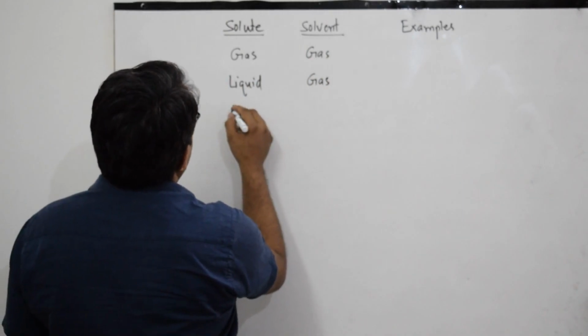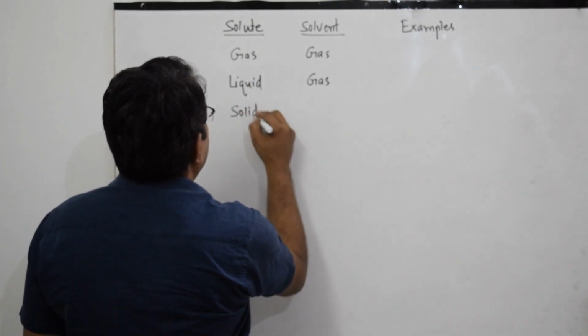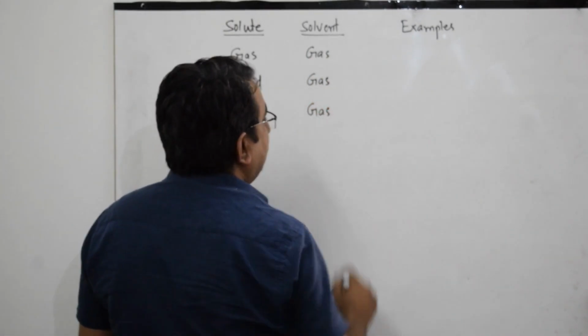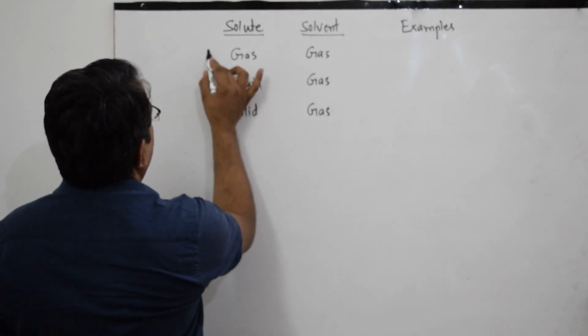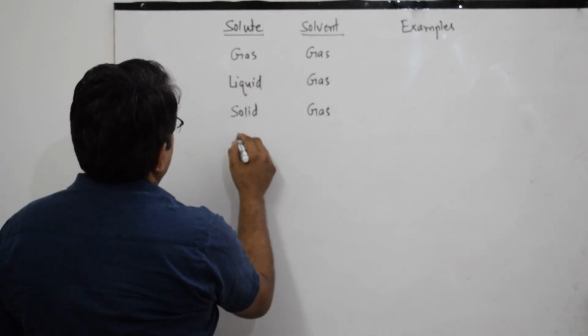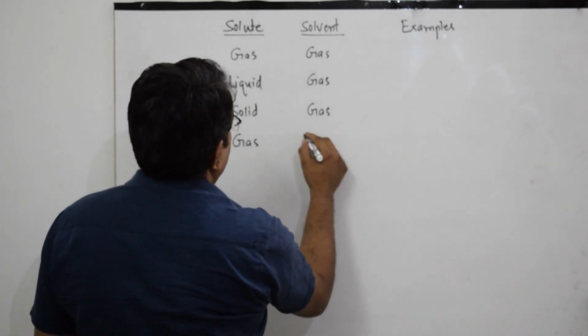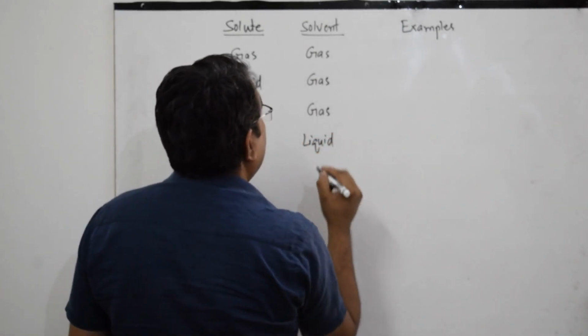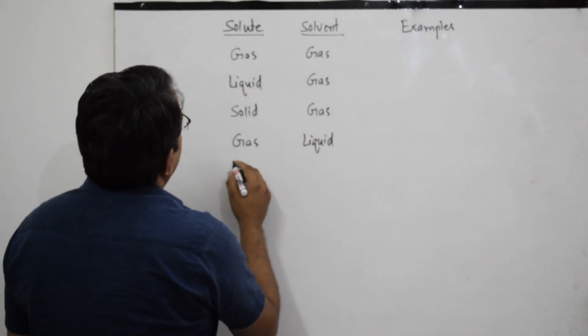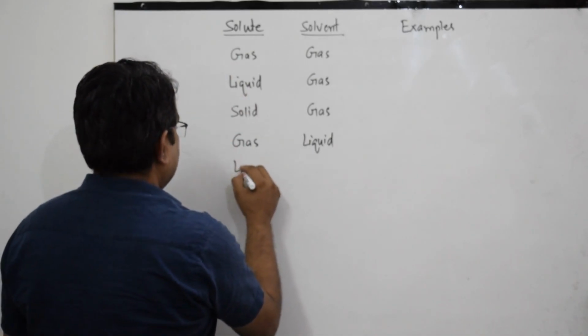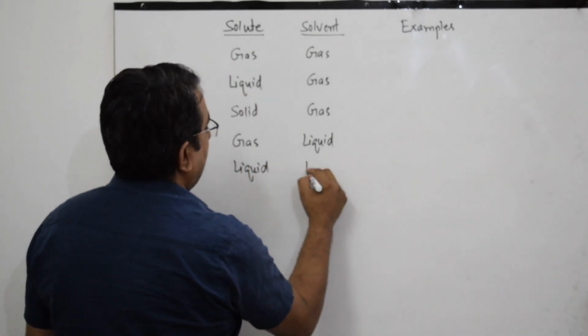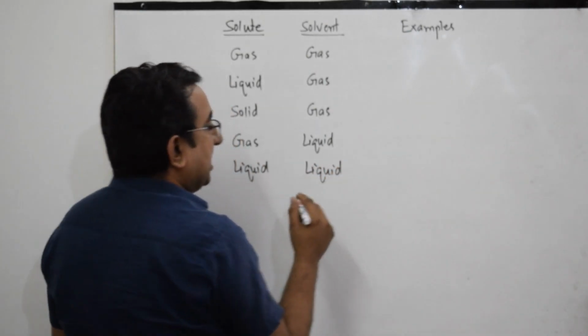Third is solid in gas type of solution. Fourth is gas in liquid type of solution. Fifth is liquid in liquid type of solution.